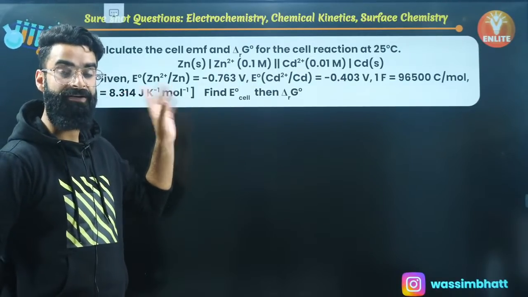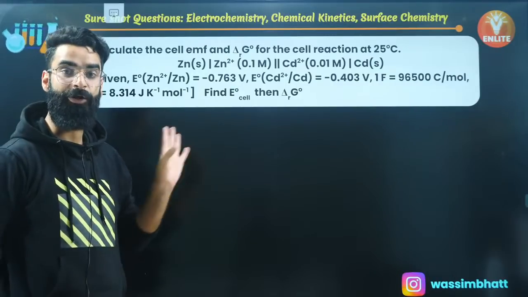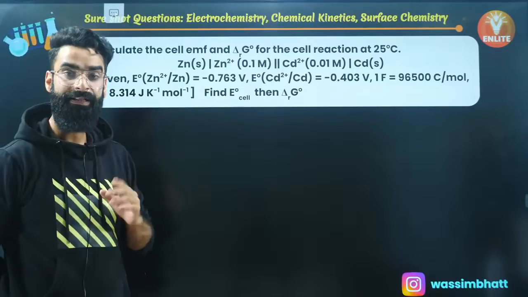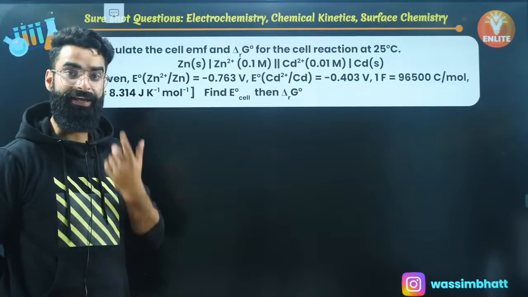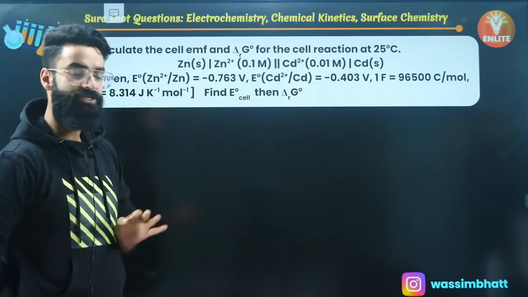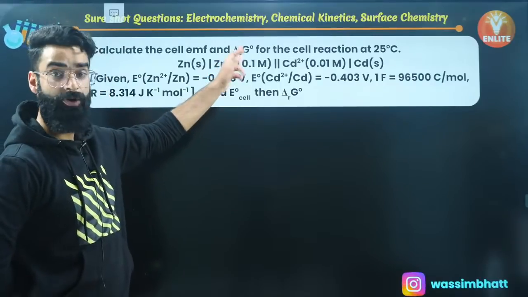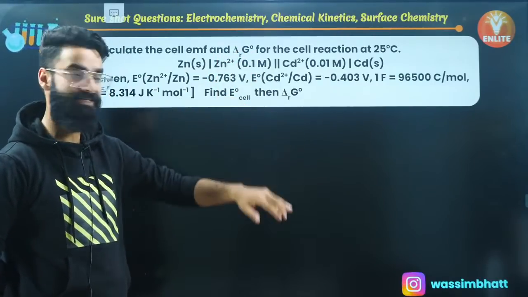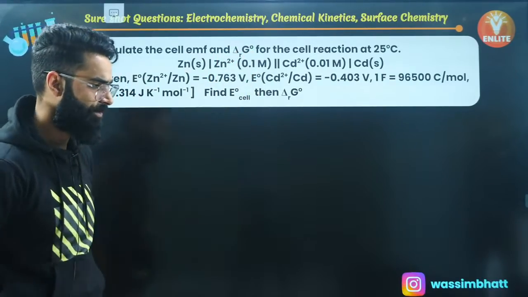All the parameters are given to us. E naught cell you'll be calculating, n value you'll be calculating, Qc value you'll be calculating. Then you'll be using the Nernst equation, and you'll be getting the EMF from there. And once you get the EMF, you can easily calculate delta G naught, that's minus nF E naught cell. E naught cell you have already calculated, and delta G naught will come on its own.